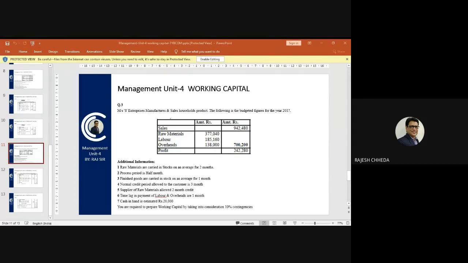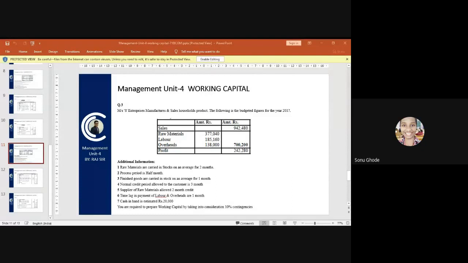Now in this question, they are saying that the normal credit period allowed to the customer is 3 months. So it's time to calculate debtors. How much money will be blocked in debtors, because on an average the credit period is 3 months. So for calculating debtors, you have to consider the sales figure. You have sold goods to your customers and they will be paying you in 3 months' time. So how much is your sales in this question?